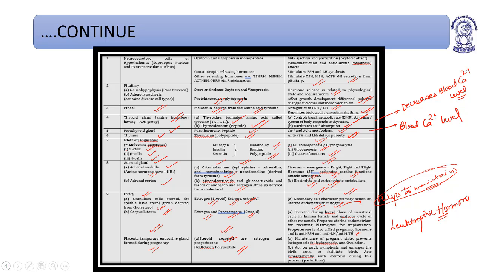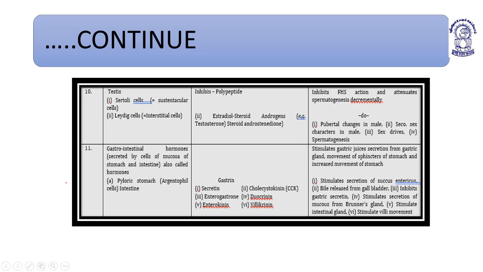So this is all about the endocrinal system. I think I have posted one more slide. Yeah, this is the testis: Sertoli cells, also known as sustentacular cells, and Leydig cells, or interstitial cells. Sertoli cells secrete inhibin, a polypeptide, which inhibits follicle stimulating hormone and attenuates spermatogenesis. Leydig cells basically secrete steroidal androgens like testosterone. They help bring about pubertal changes in males, secondary sexual characters, sexual drive, and spermatogenesis. And all these gastrointestinal hormones have already been explained.